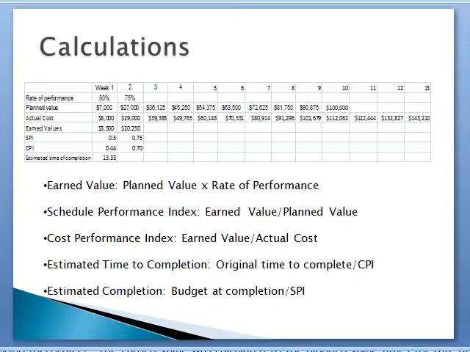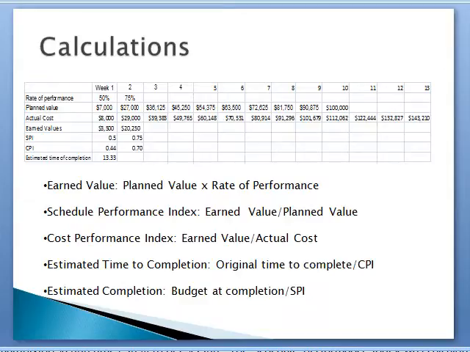The cost performance index was calculated by taking the earned value for the week and dividing it by the actual cost for the same week. The CPI for week 1 was 0.44 by dividing $3,500 by $8,000. The CPI for week 2 was 0.7. These calculations are used to determine whether the project time and cost will be overrun.